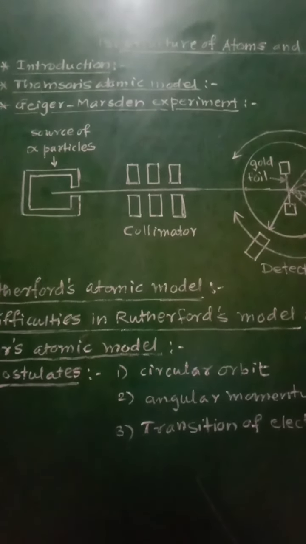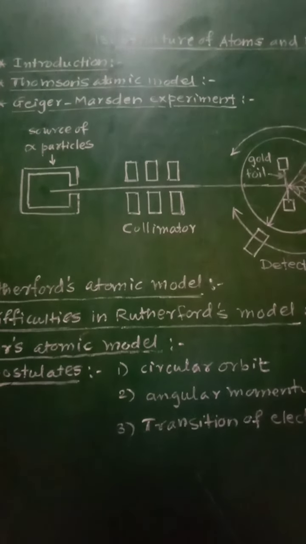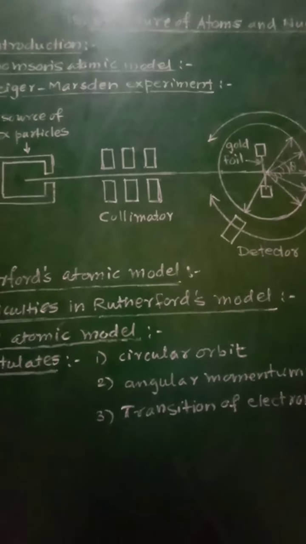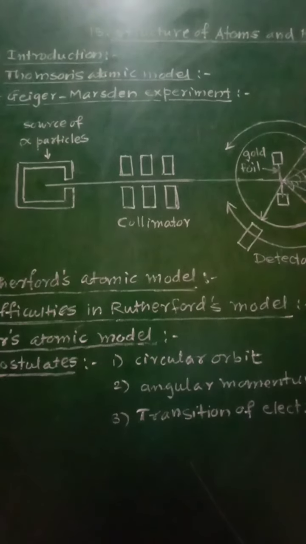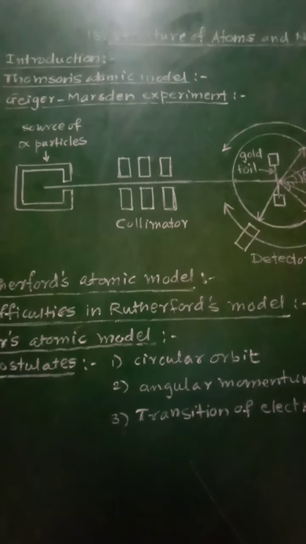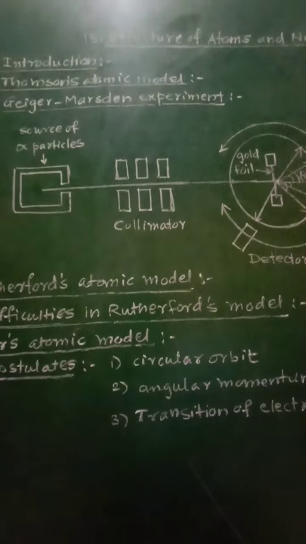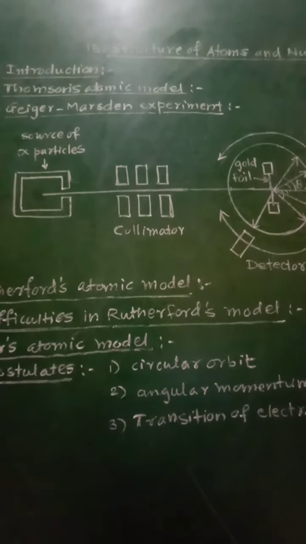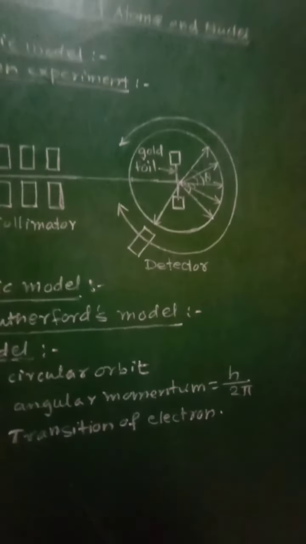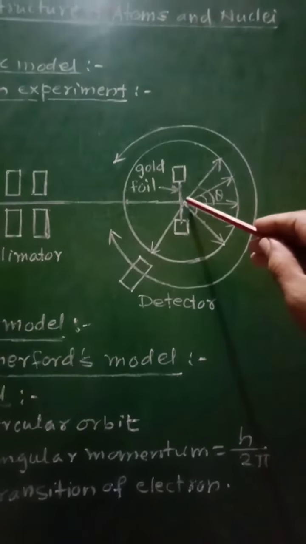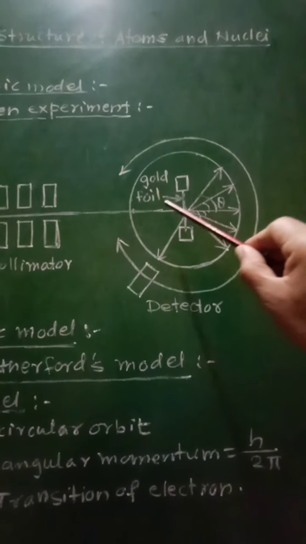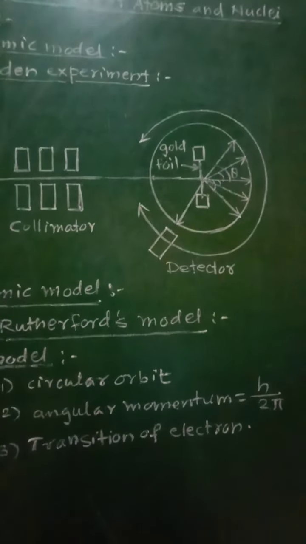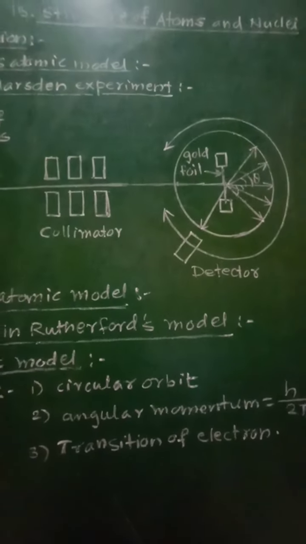Then the space between the orbits of electrons and the nucleus is mostly empty. So according to Rutherford, the space between the electron orbits and the nucleus is mostly empty, and therefore most of the alpha particles pass through the empty space undeflected. If there is empty space, then these alpha particles, without any deflection or scattering, will travel along the straight line path.